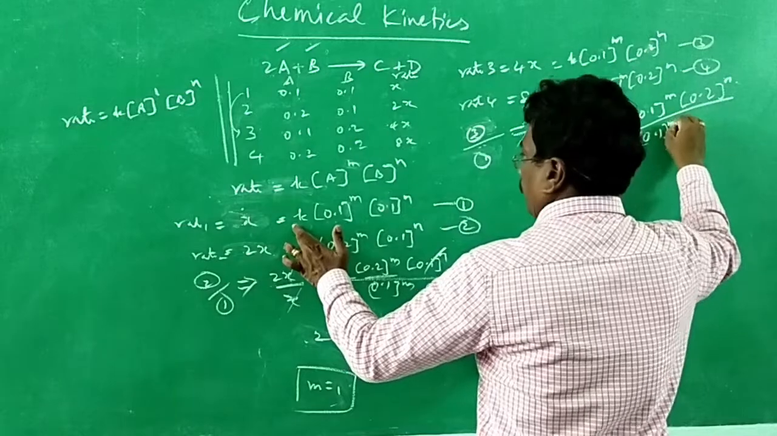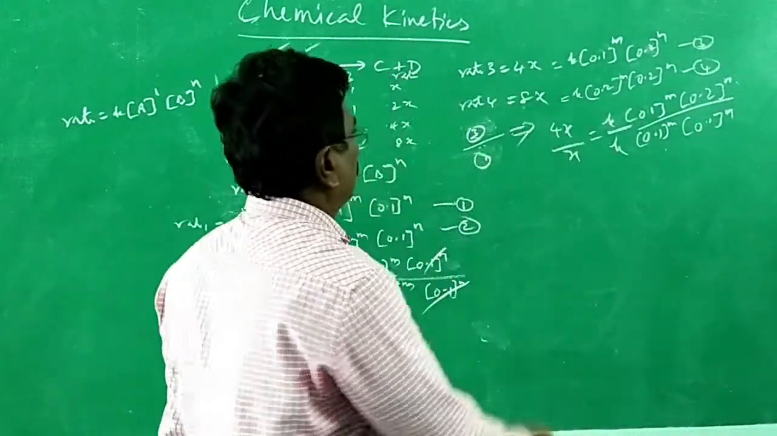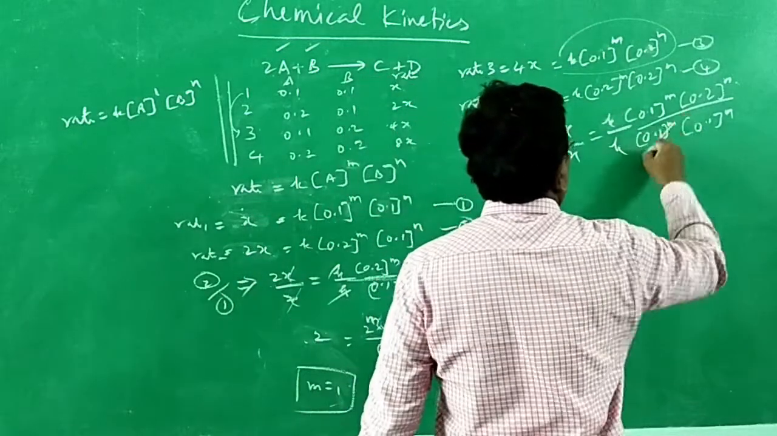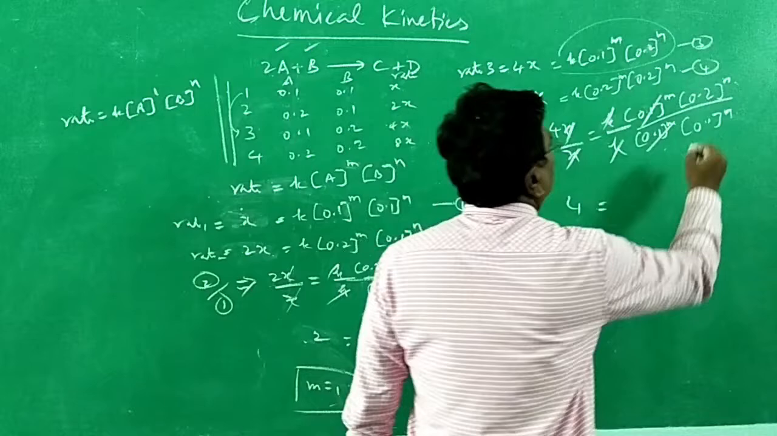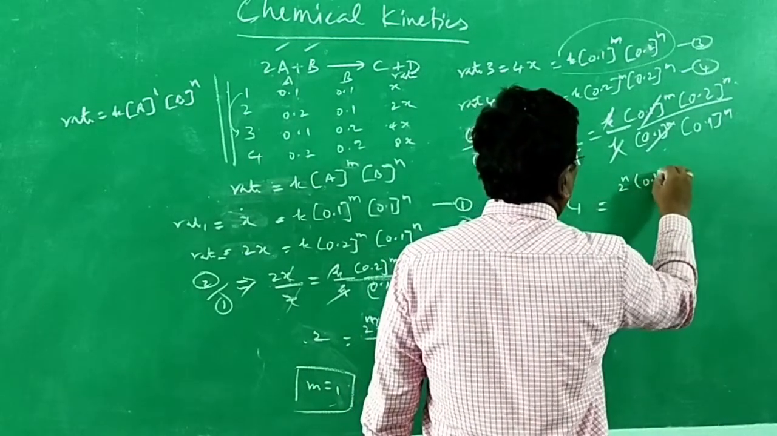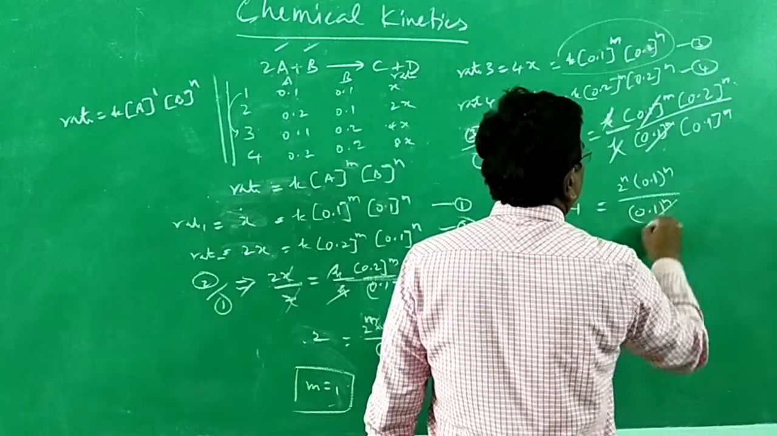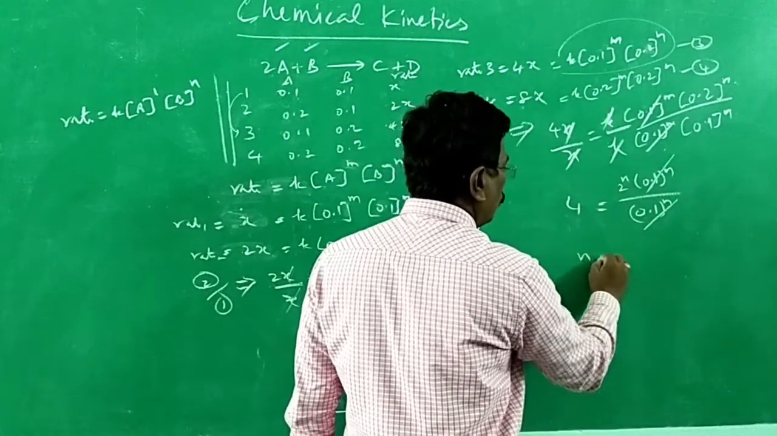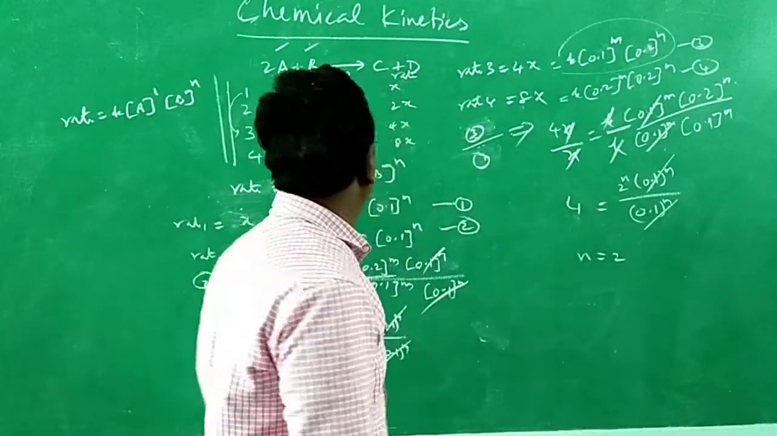Divided by 0.1 to the power m into 0.1 to the power n. Am I correct? This numerator value I have given gets cancelled. 4 is equal to 2 power n into 0.1 power n divided by 0.1 to the power n, which gets cancelled. 2 power n should be 2, only then it will become 4. 2 power 2 is equal to 4. Therefore, n is equal to 4.